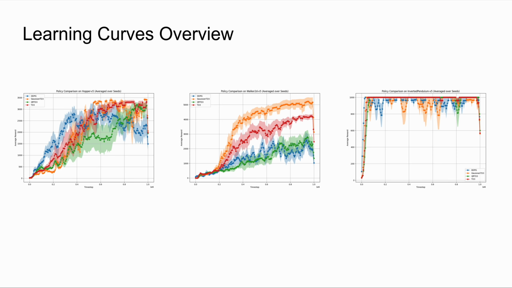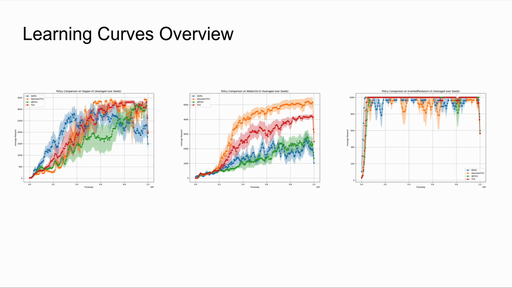Here we summarize learning curves across all environments to visually support the claims we made earlier about the risk-aware TD3. First, across most high-variance environments like Hopper and Walker2D, you can see that the Gaussian TD3 consistently converges faster and more smoothly. The curves show lower variance between seeds and fewer oscillations, which aligns with our explanation that the Gaussian critic acts as a regularizer by smoothing the return landscape.